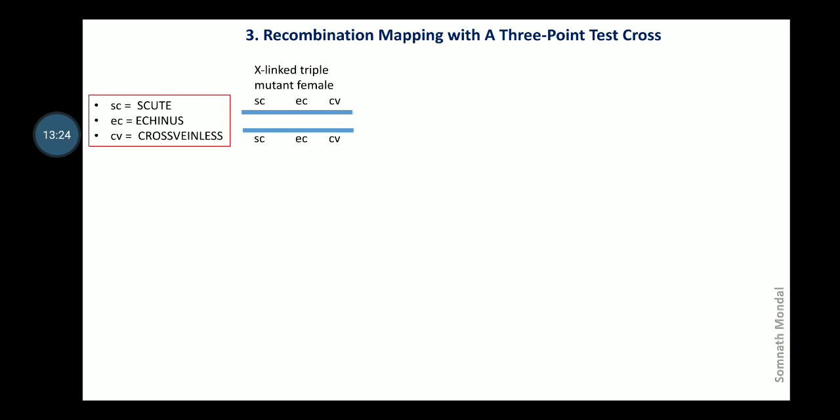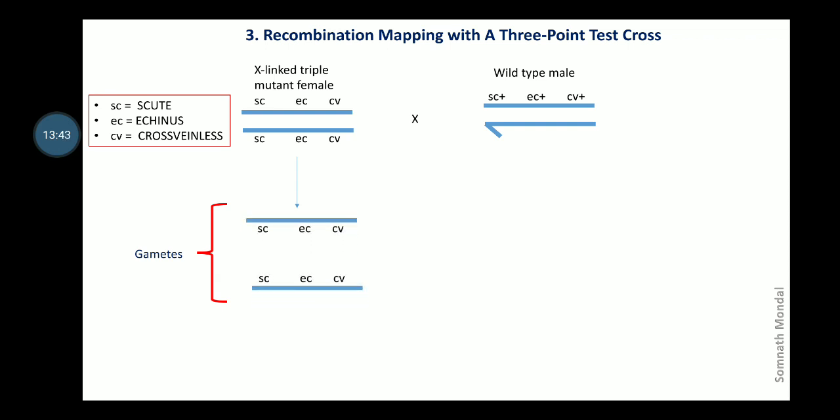And this triple mutant female is crossed with a wild type male. Thus the wild type male and the triple mutant female have been crossed, and from the female there will be only one type of gamete, that is triple recessive SC, EC and CV, whereas from the male there will be 2 types of gametes.